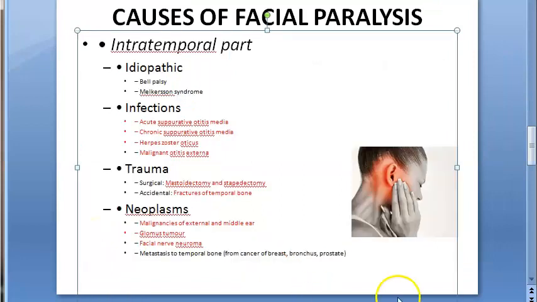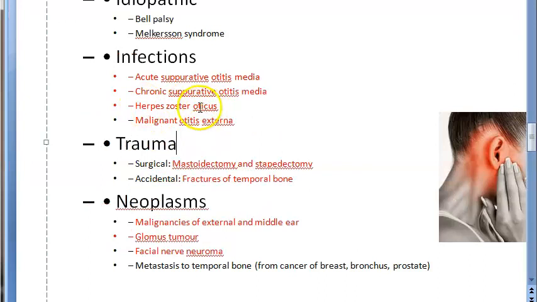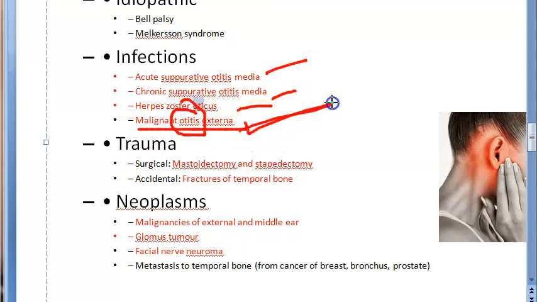Okay, just look at these. Is the font too small for you? So infections, yes, ear infections can lead to facial nerve paralysis. Otitis media. In that, they have put many types: acute suppurative otitis media, chronic suppurative otitis media. What about herpes zoster oticus? See, oticus, O-T, the name itself says ear. So we will select this. This also can be an otological cause of facial nerve paralysis. What about malignant otitis externa? Otitis again tells us the same thing, right? So it's again an ear cause.